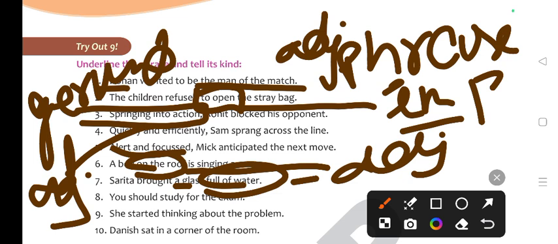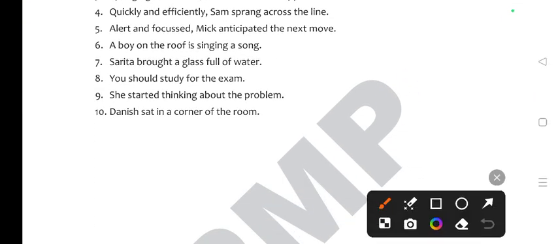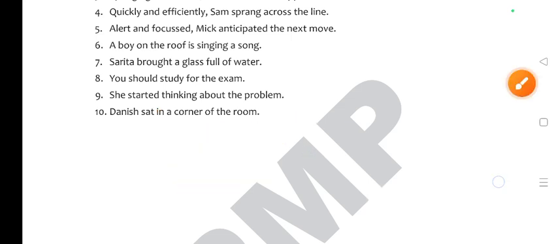You should study for the exam. अब इस you should study for the exam is what, ये स्टडी को वो कर रहा है ना, you should study for the exam. So for the exam, this is a prepositional phrase. She started thinking about the problem. About the problem, she started what, thinking. Thinking is a verb और जो thinking कर रहा है वो problem के बारे में है ना, तो जो verb को classify कर रहा है that is problem, so this is adverbial, adv. Next, Danish sat in a corner of the room, so in a corner, again it's a prepositional phrase. So thank you so much for watching, bye.